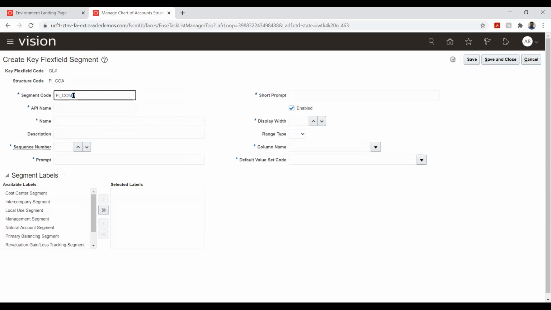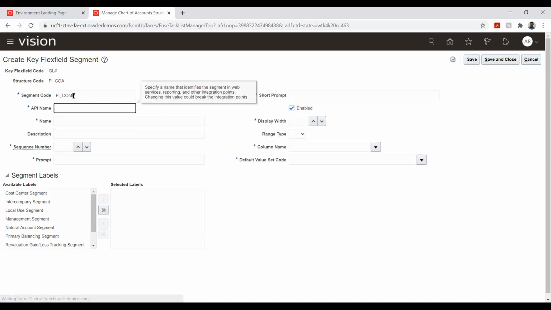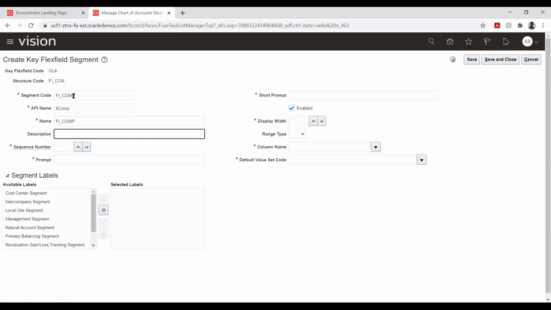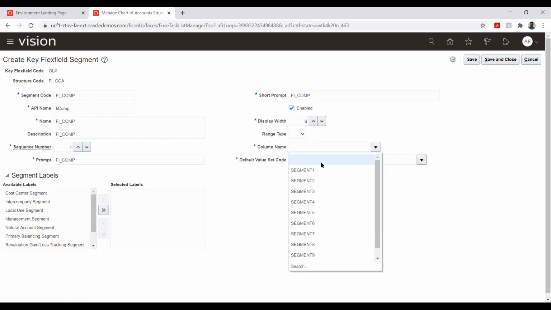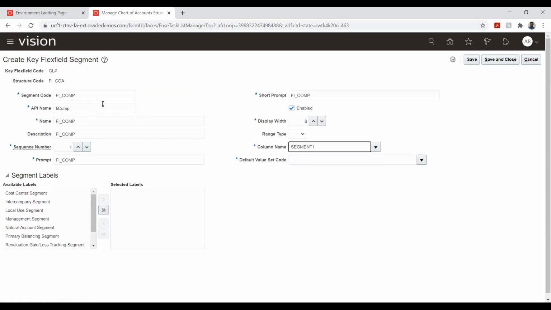So I'm just giving the same name. I'm just giving the sequence number as 1, and display width probably I would say 6. And we have the column name. So column name is nothing but where we want to store the values. For this company segment, we will have multiple values like company 1, company 2. So where do we want to save it? Under this particular column called segment 1.